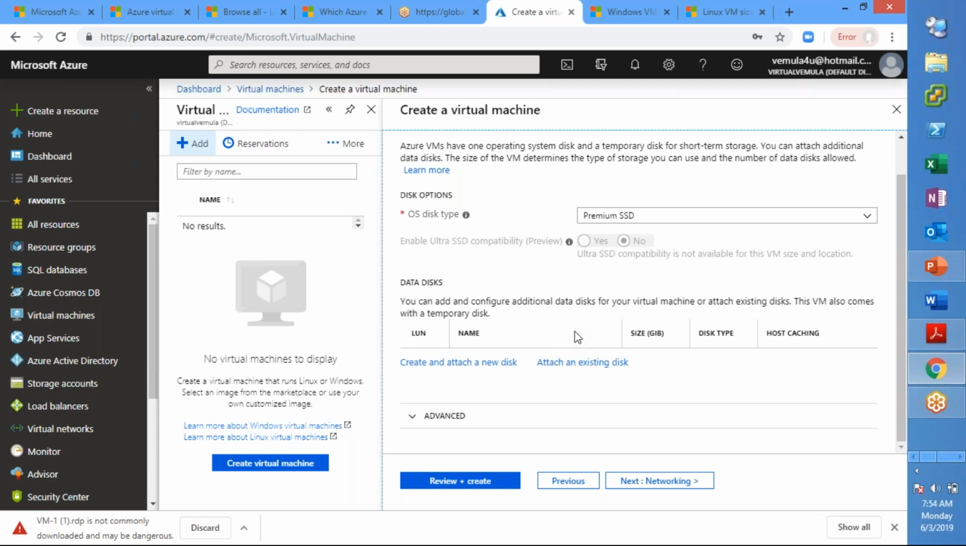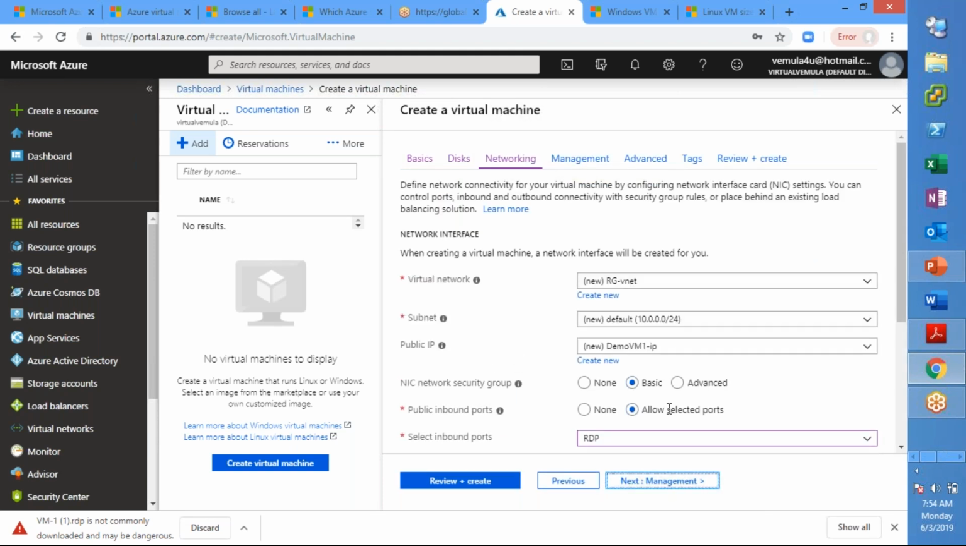So for today we'll just go with the OS disk, which is premium SSD, and it is a managed disk, which means that Azure will take care of the disk management. So this is about the disk.